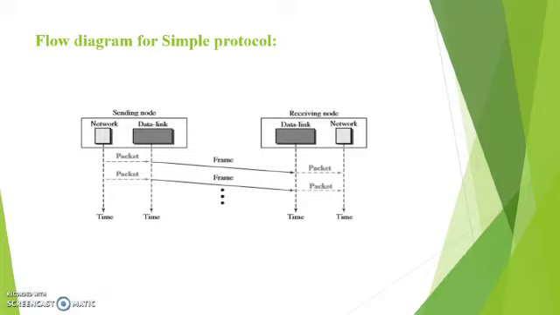This is the flow diagram for the simple protocol. There are two nodes, a sending node and a receiving node. The network layer of the sending node gives a packet of data to the data link layer. The data link layer converts this packet into frames by adding some headers, and after establishing a logical connection with the data link layer of the receiving node, the frame is sent to the receiving node. The data link layer receives the frames and gives them to the network layer. The network layer extracts the packet from the frames.